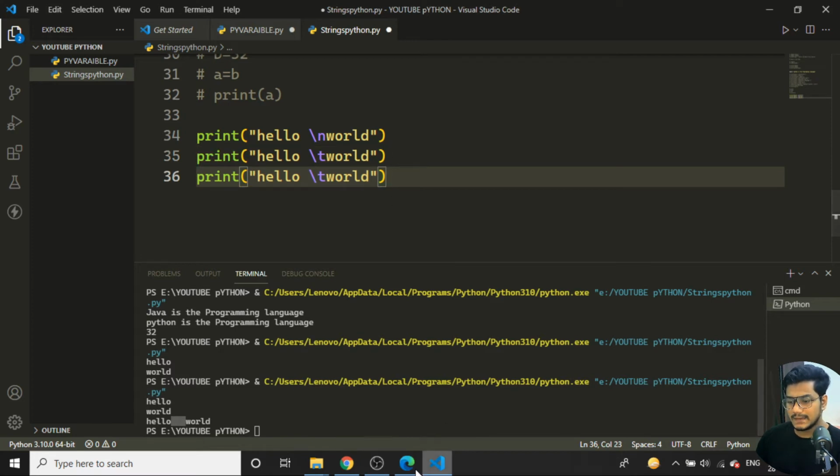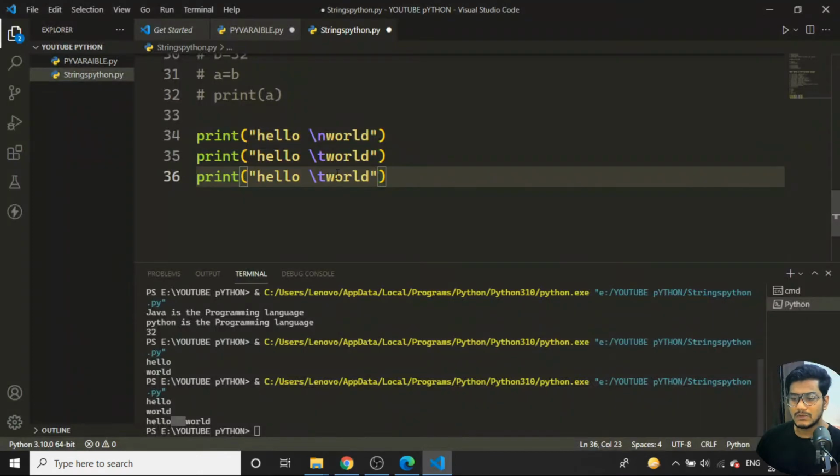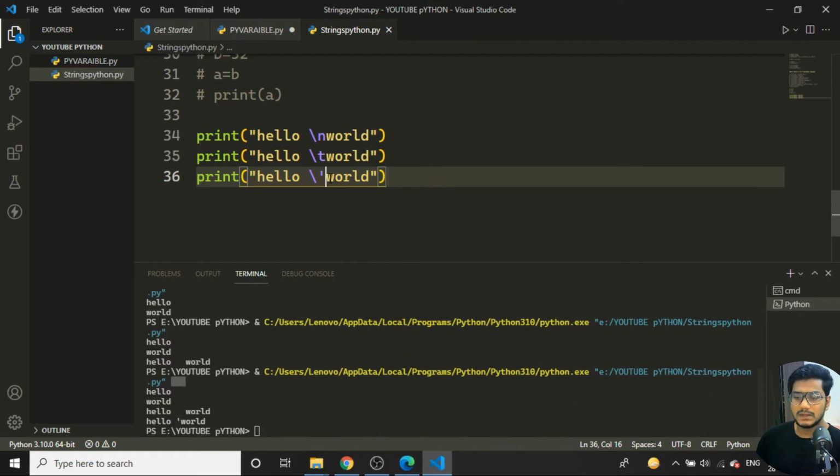So one more, I have written something, one more stuff. So what is that? Single quotes. Suppose I want to write some quotes. If I use it like this, or something like this, so what does it do? Let's see. If I try to run this program, you can see whatever the thing is there has been written over here. Okay, the quote is coming over like this. So it has been used.